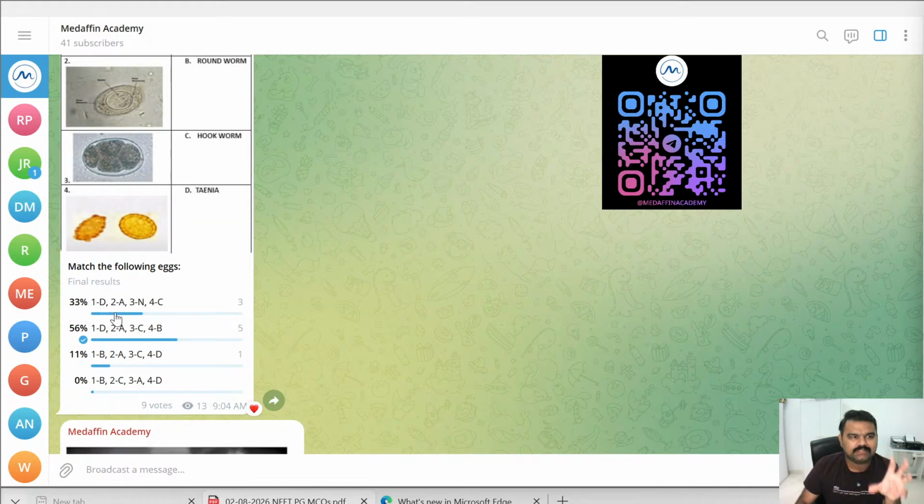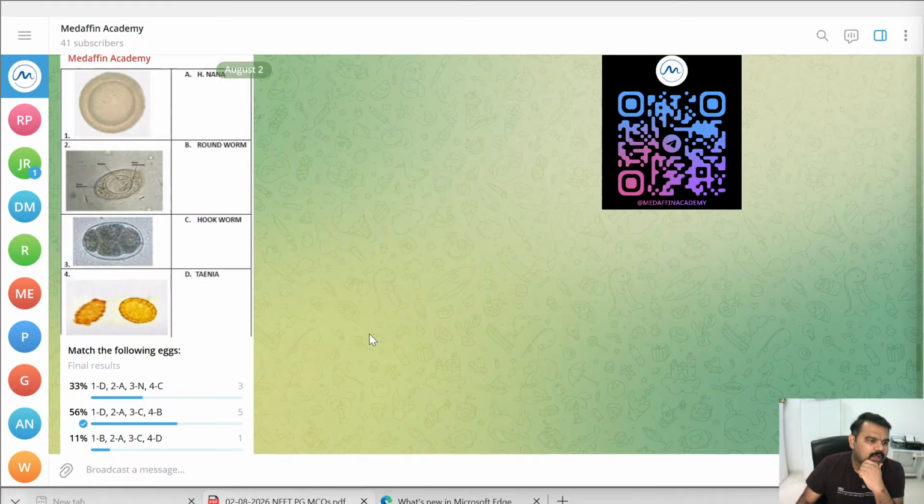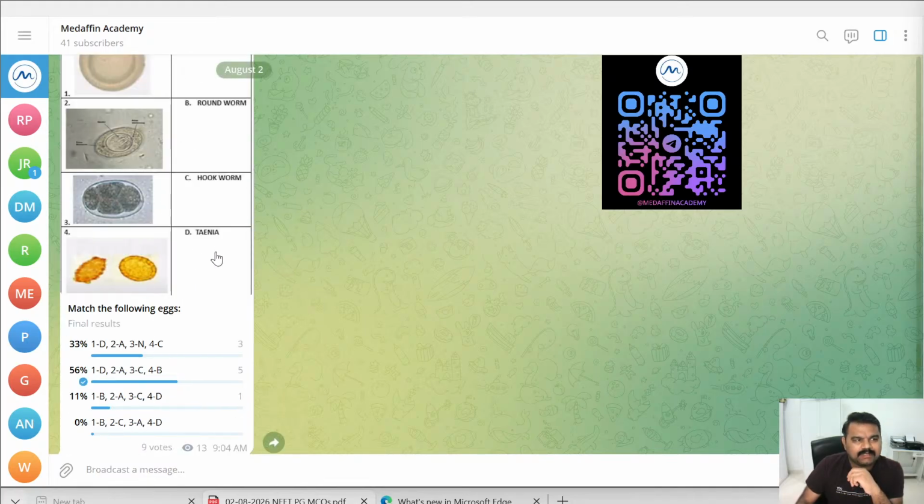At the end of the session we will discuss how many tricky questions there were, so that you can understand these are the scoring places. You can either leave them or answer them, rather than answering them wrong. So the correct answer is option B. The first is actually tinea, second is H nana, third is C hookworm, and fourth is B roundworm. For the correct explanation, we will be posting the PDF in the channel soon.